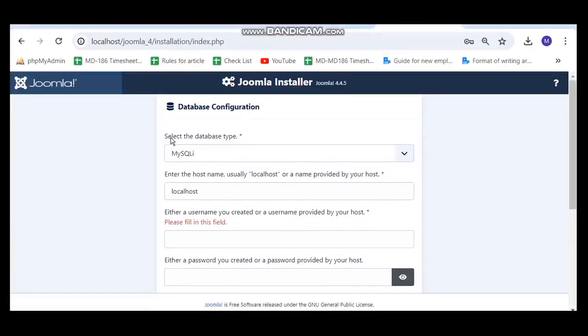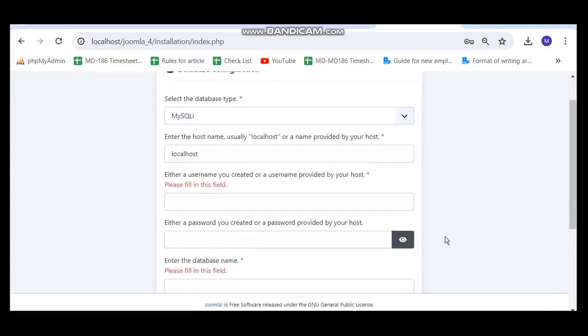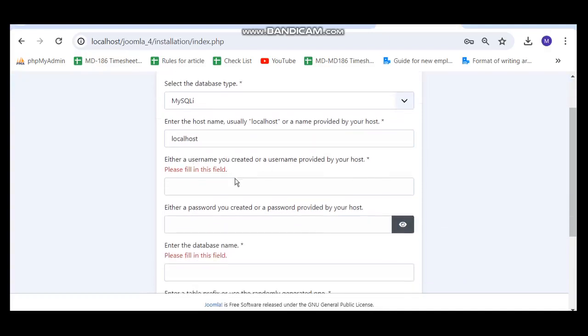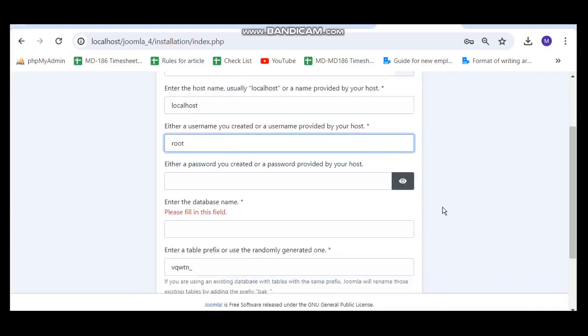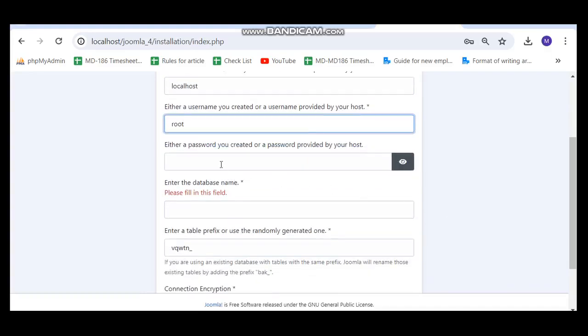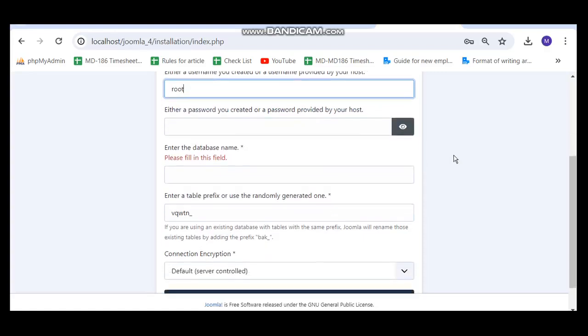Here my database type is MySQLi, and I am working on localhost. It is asking for a username. In my case, the username is root, and I didn't give any password, so I will leave this blank.